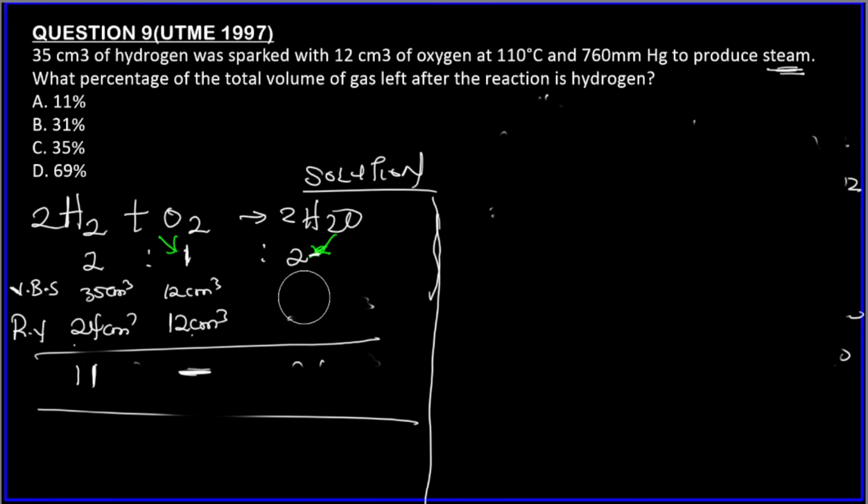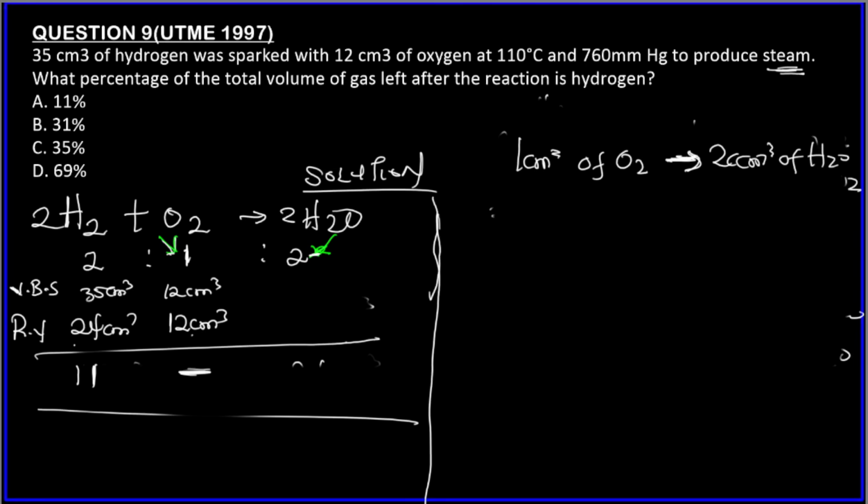How do we find it? I told you to use the limiting reagent. We can also use other things. I did not mention it, but use the limiting reagent to make things easier. So we can equate it from the volumetric ratio that 1 centimeter cube of O2 produces 2 centimeter cube of steam.